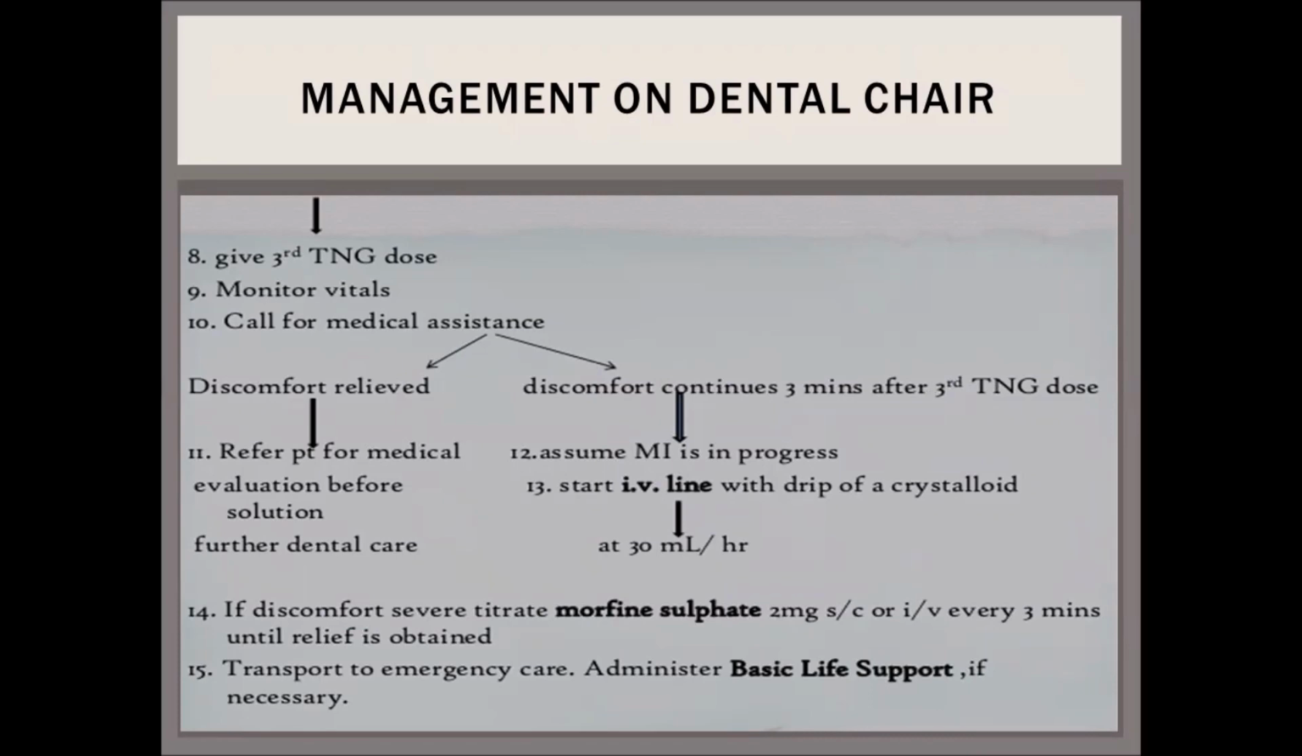If the discomfort is still there after 3 minutes, then we assume that a myocardial infarction is in progress and start the IV line with a drip of crystalloid at 30 ml per hour. If there is severe discomfort, then titrate morphine sulfate 2 mg subcutaneous or intravenous, given every 3 minutes until relief is obtained. Then we transfer the patient to emergency care, and basic life support is administered if necessary.